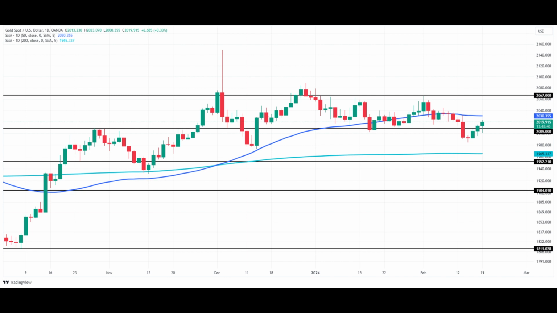Retail sales data, highlighting consumer spending trends, also play a crucial role in assessing the economy's health and signaling potential economic directions. Federal Reserve's role. Investor focus is intensely on the Federal Reserve's policy decisions, particularly the details from the January meeting minutes. The Fed's stance on interest rates, informed by recent inflation data, is a vital determinant of gold's valuation.